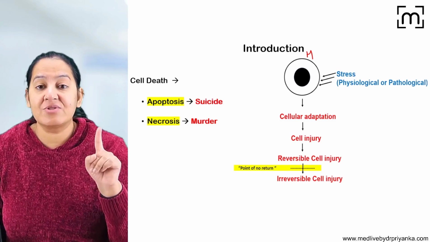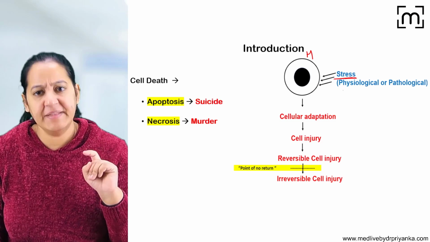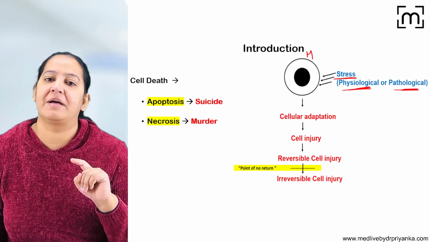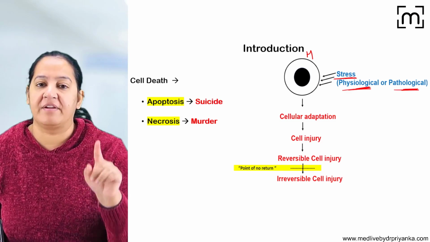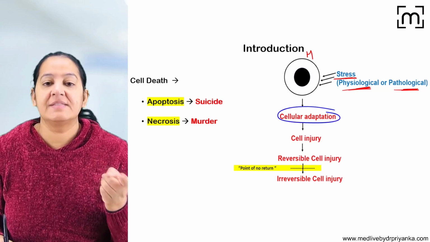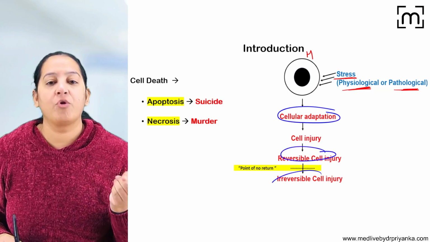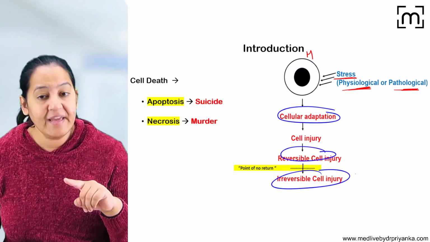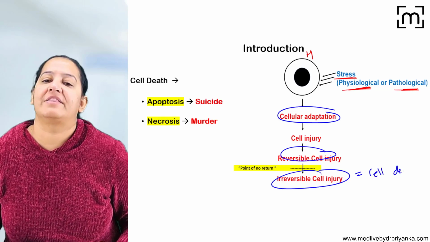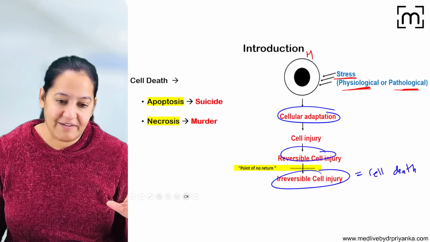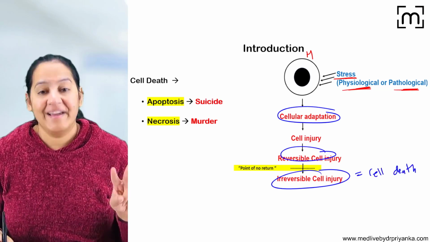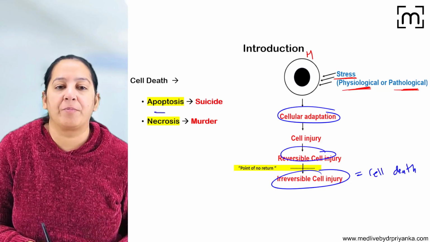But whenever any stress acts on it, maybe the stress is physiological, maybe the stress is pathological, three things happen one by one. The first thing is cell adaptation. Second thing is reversible cell injury, followed by irreversible cell injury. Basically, irreversible cell injury is equal to cell death. If the stress continues, finally the cell will die. The cell death is of two types, apoptosis and necrosis.